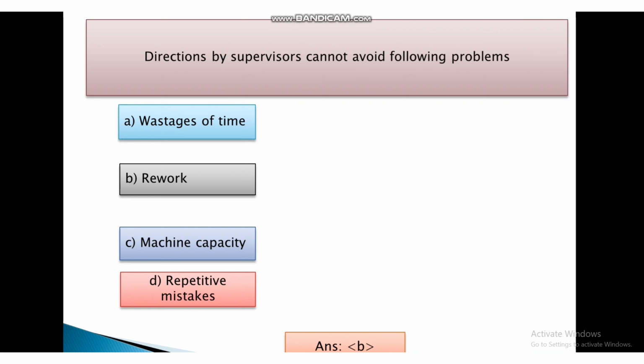Directions by supervisors cannot avoid following problems. First, wastage of time, second, rework, third, machine capacity, fourth, repetitive mistakes. And the answer is B, that is